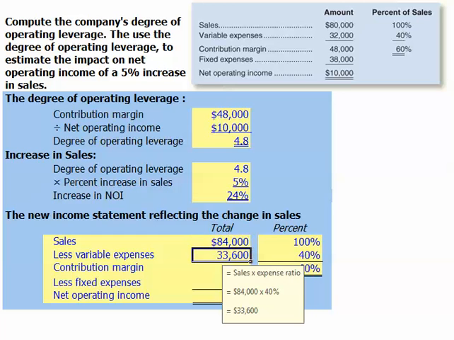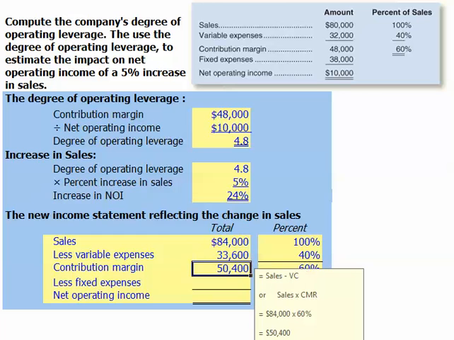Since our variable expenses are 40% of sales, we take our $84,000 in sales and multiply it by our 40% expense ratio to get variable expenses of $33,600. This gives us a contribution margin of $50,400, which we could have also calculated if we multiplied the $84,000 in sales by our contribution margin ratio of 60%.